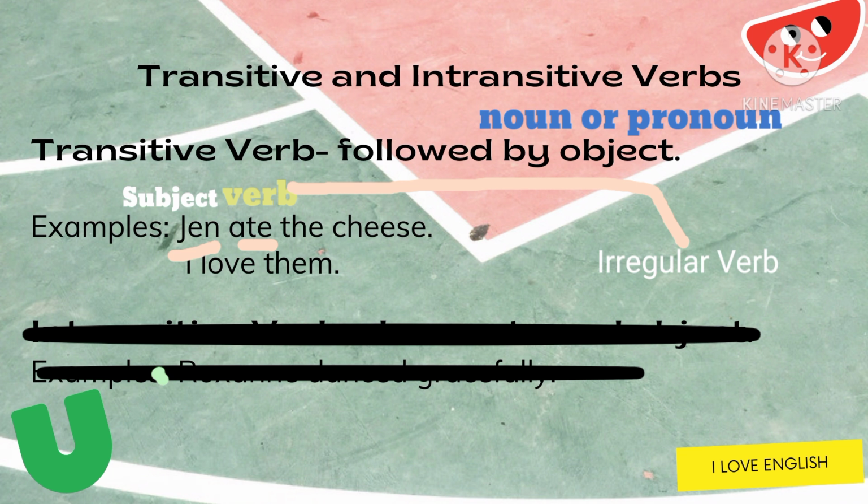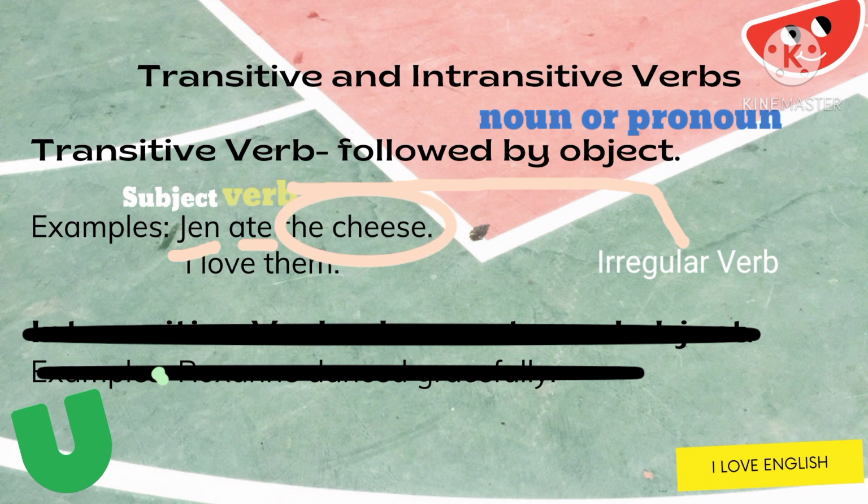Like I said earlier, it is transitive if it has the direct object that receives the action. The direct object answers the question what or who. Let us use the question word what. What did Jen eat? Is there an answer to the question?